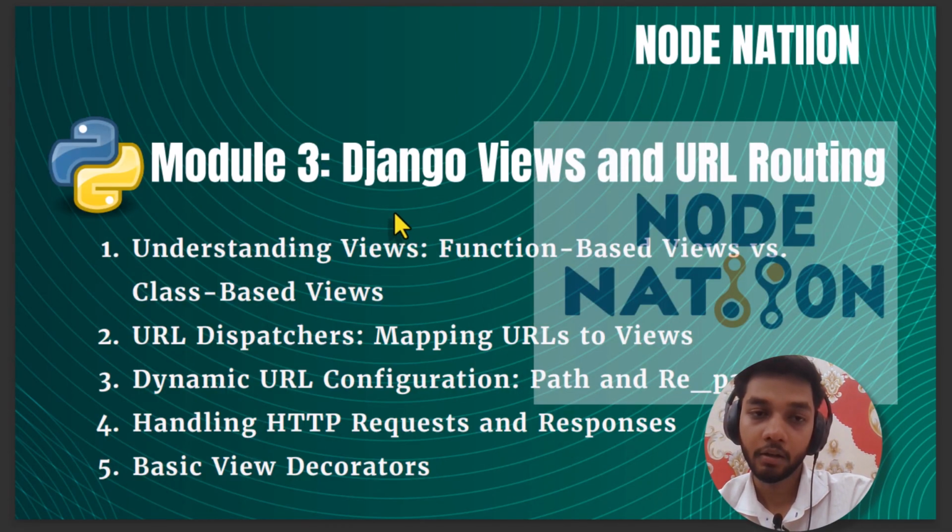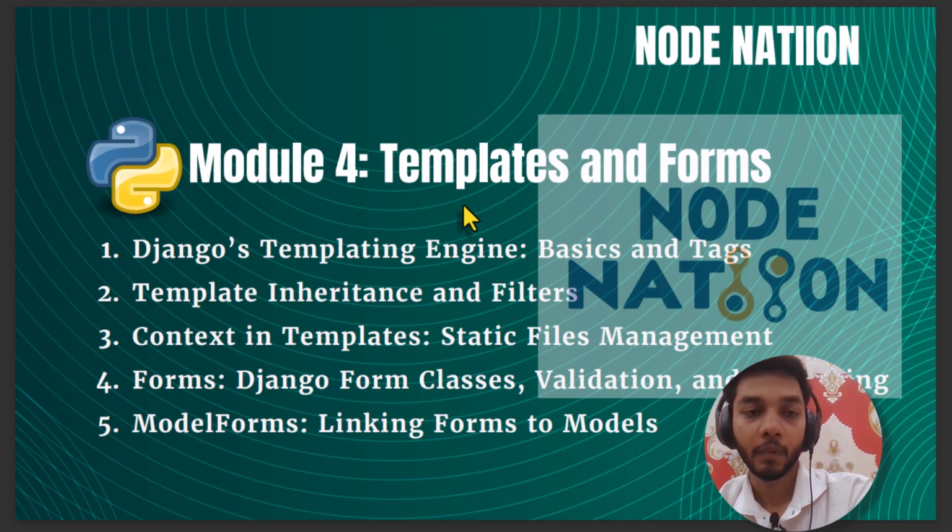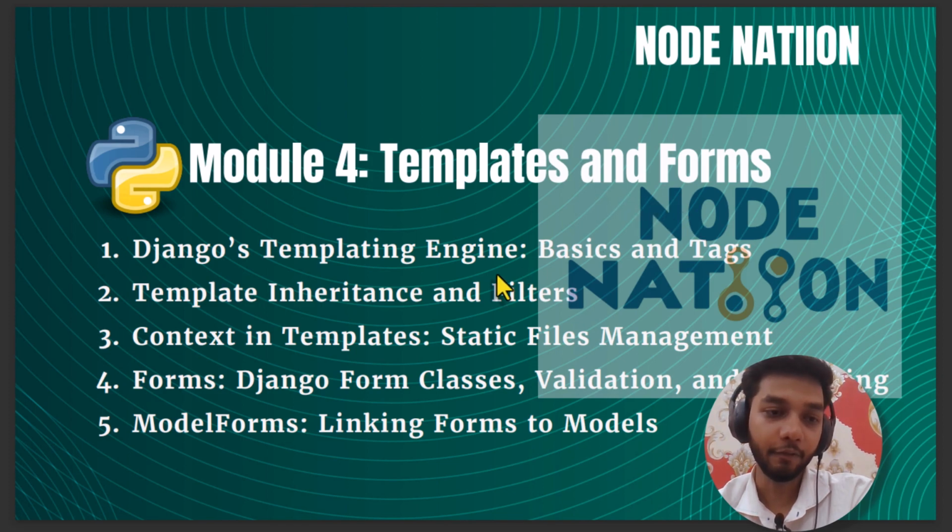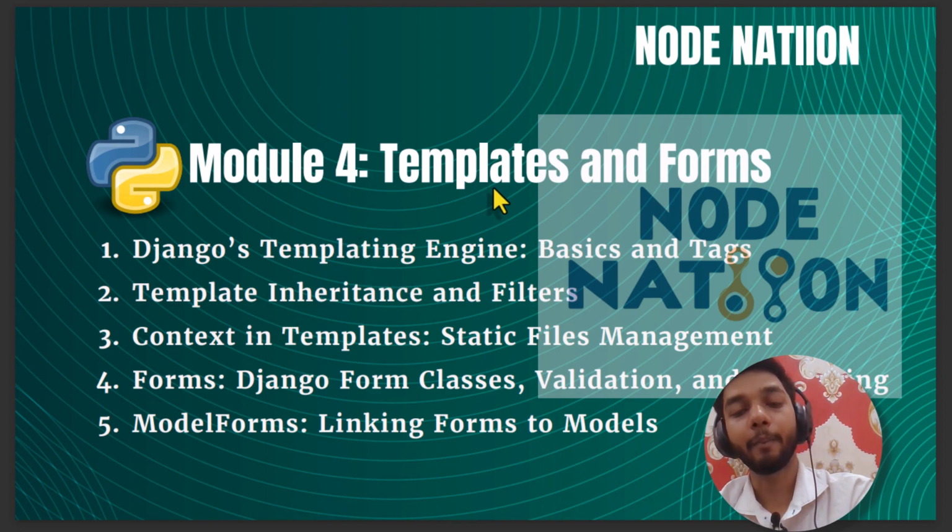Another module is Django views and URL routing, where we are creating our functions, our APIs, and also how to give routes to those APIs, like what the endpoints are. All of this we are going to cover in Django views and URL routing. Another module is templates and forms. Django's templating engine, where templates basically are our HTML templates, or our front end part, which we are going to connect with our backend and our databases.